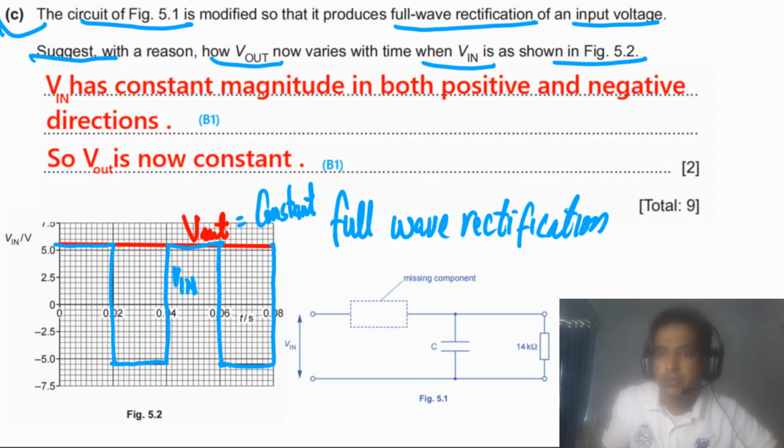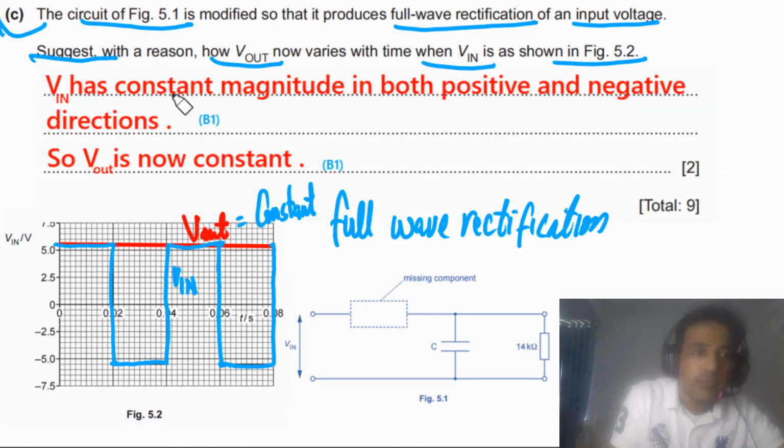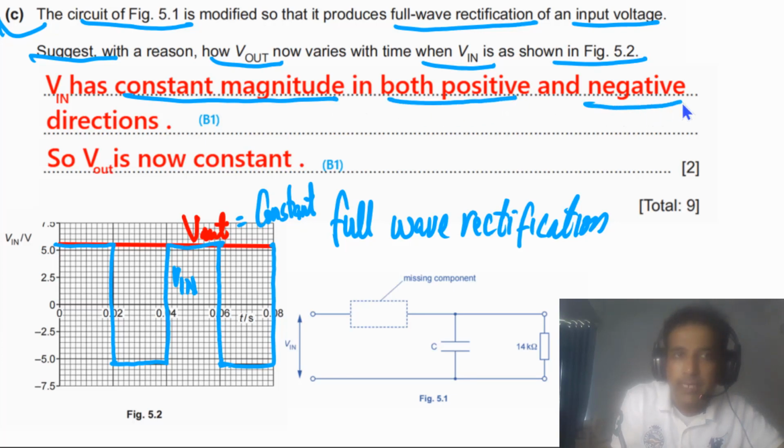You can mention these points. You can say V in has constant magnitude in both positive and negative direction. The positive direction of V in has a constant value, and the negative also has a constant value. So you can mention this 1 point, which has 1 mark.